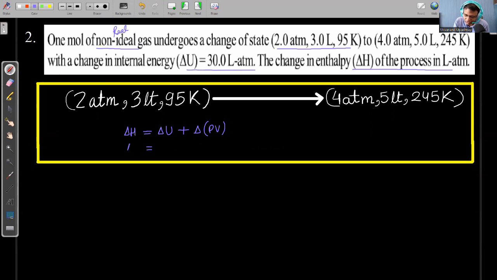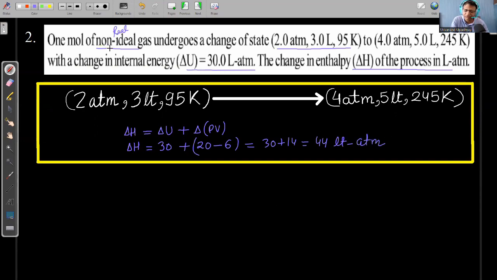So what we are going to write here, delta H is equal to delta U plus the pressure volume energy. Initially I can write that is 6 and finally I can write 20. So 20 is PV final minus PV initial, that is equal to 6. So if we simplify, we can write that 30 plus 14 is equal to 44 liter ATM. So very simple, very common question asked in JEE Advanced, right?